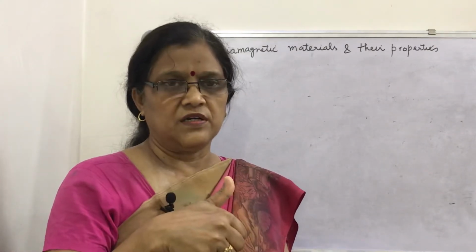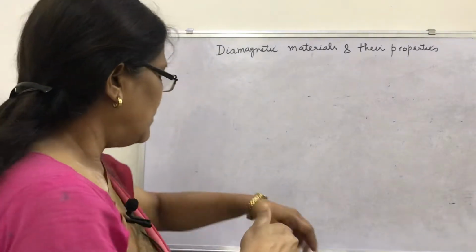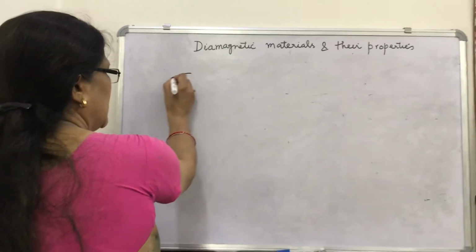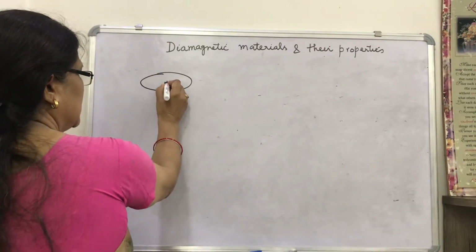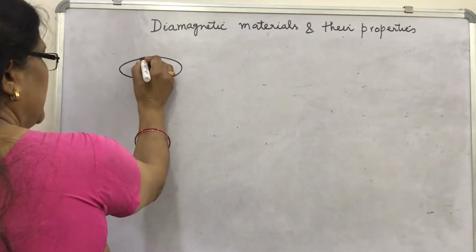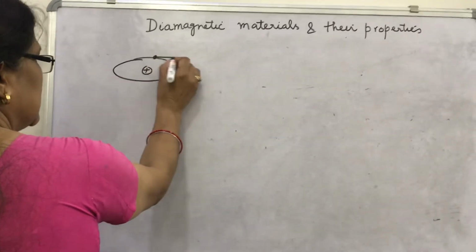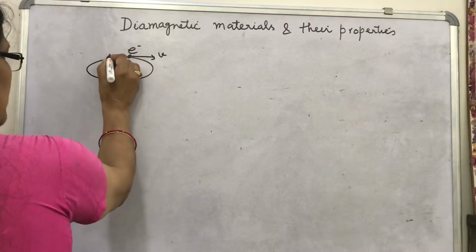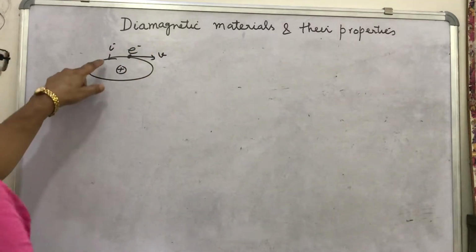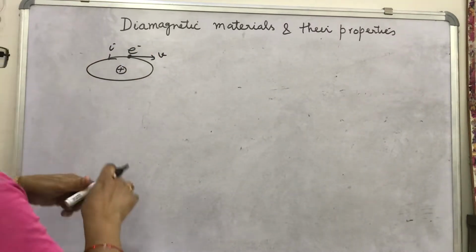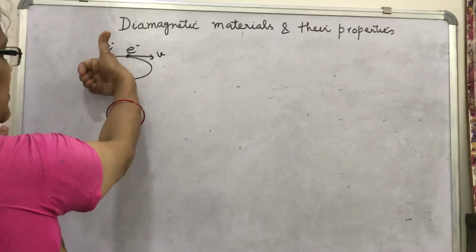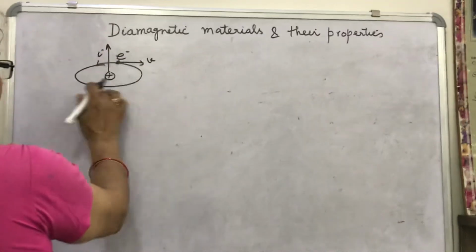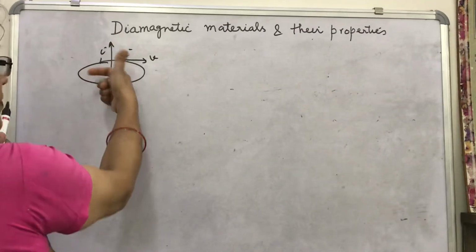Suppose the electron revolves like this. This is the nucleus, and if the electron revolves in this direction with the velocity v, this is electron, then we can say that current is in this direction, and as per the right hand thumb rule, the magnetic moment is said to be perpendicular to the plane of the loop upward for this case.